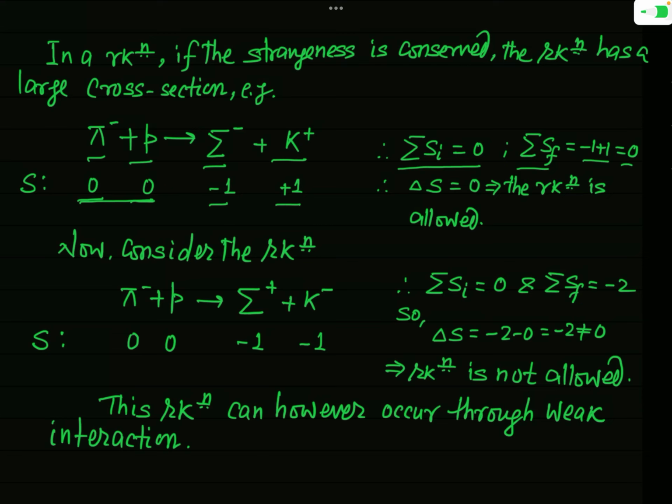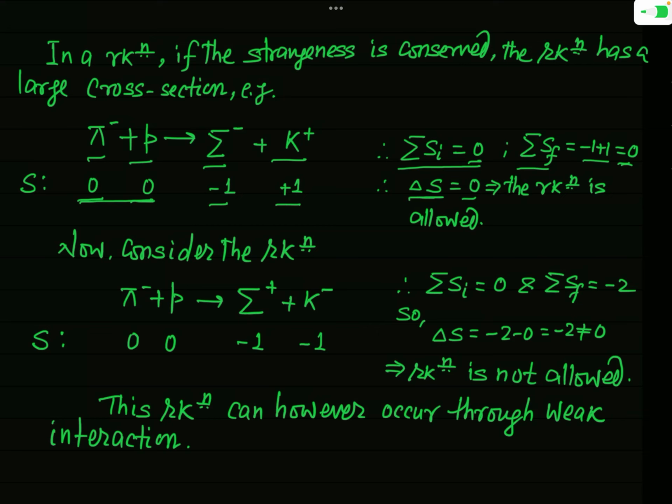So what you are seeing here is that the total strangeness number before the process was 0 and after the process it is again 0. So you can say that the total strangeness number does not change, it remains conserved. If you want to find the change in strangeness number after this process, that will be simply 0. So delta S is 0. So this reaction is allowed on the basis of the conservation of strangeness number. Okay. Now let us consider another example.